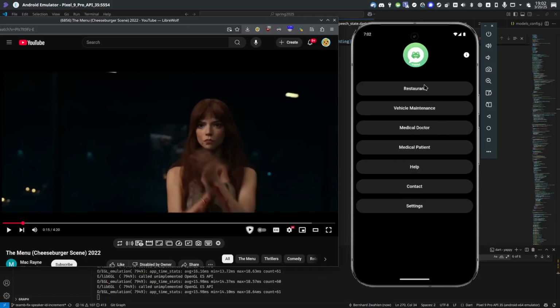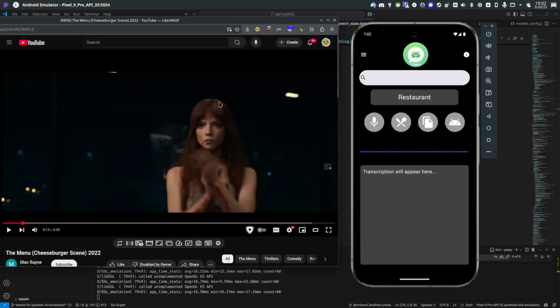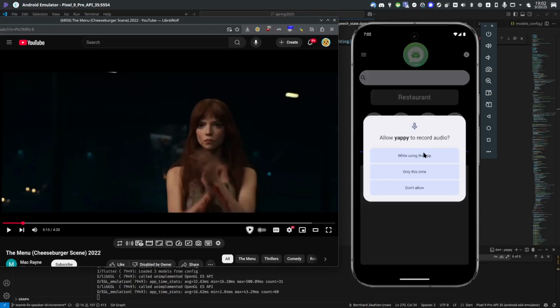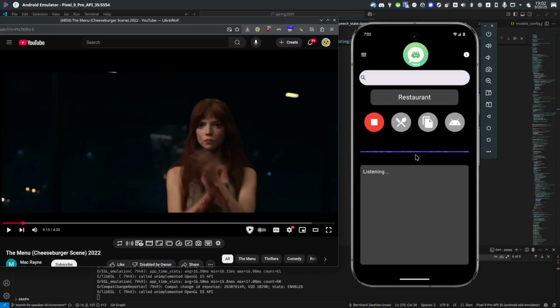So we have restaurant, vehicle maintenance, medical doctor, and medical patient contexts. Medical doctor and patient are somewhat similar, but all of these function pretty much the same. The only difference is in how the transcript is handled and then passed along to the AI, what context the AI is provided for analysis. Let's go with restaurant first. I'll be playing a scene from the menu, so spoilers. On first audio, it will ask you to allow that.